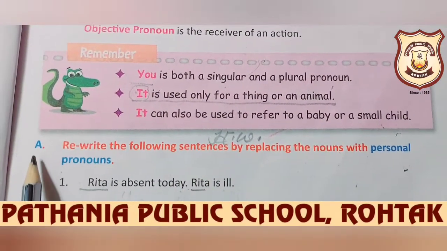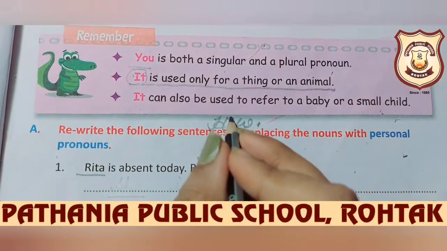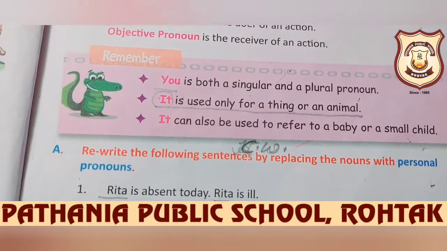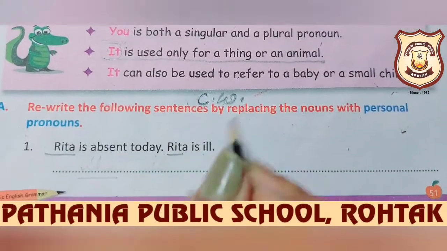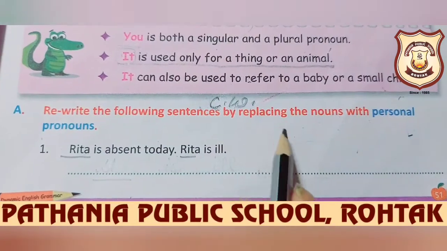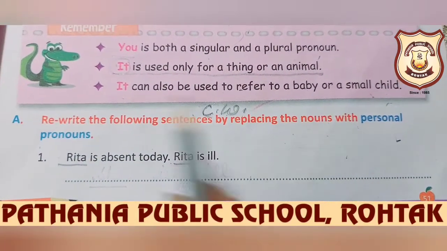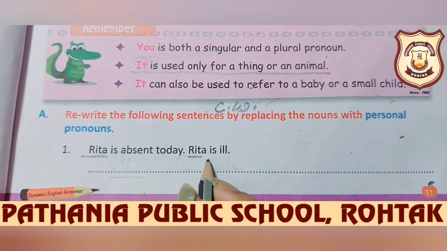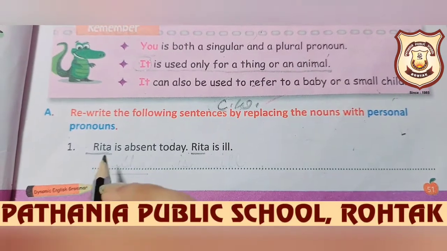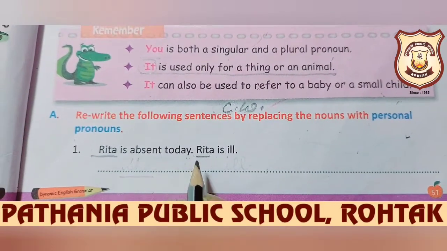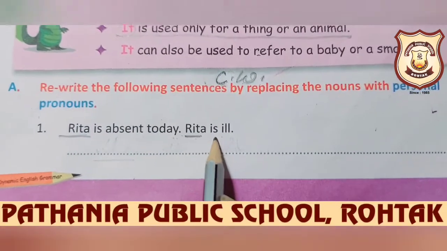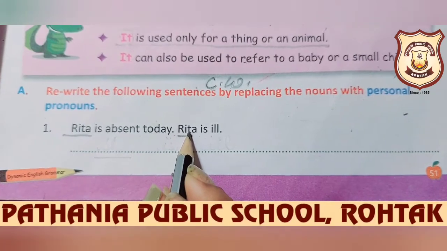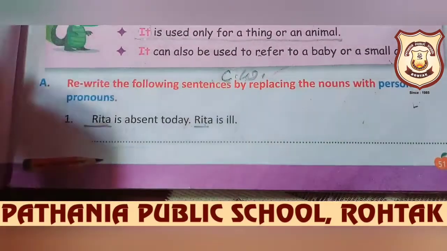So now we will do exercise part A. We will write down CW here, students. Rewrite the following sentences by replacing the nouns with the personal pronouns. Here the noun is given, you have to replace the noun with the pronoun. Rita is absent today. Now Rita is ill. Now we have to replace this noun with the personal pronoun.